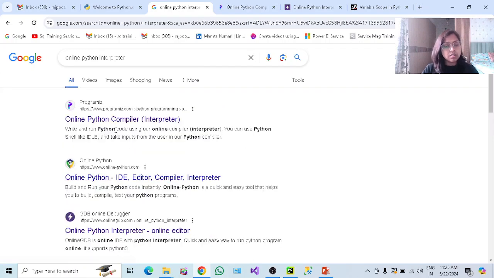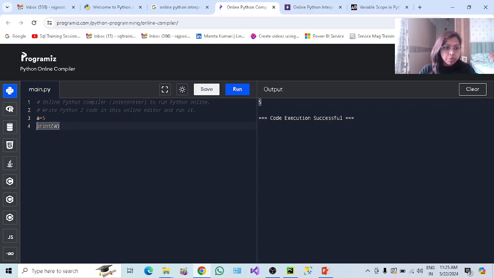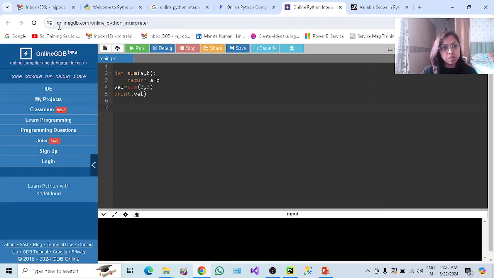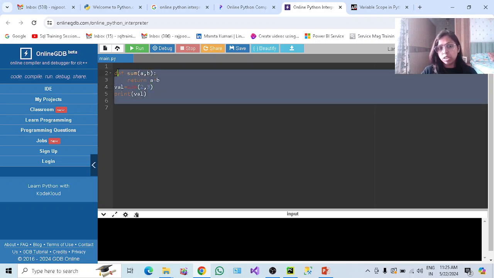So all these sites are providing an online interpreter. You can go ahead. I have opened Programiz. You can go ahead and write your Python code, run it, and learn it. So it's not necessary that you download Python, download the interpreter, and then learn. No, there are online interpreters as well. This is one more, onlinegdb.com. Here you can even see the languages. This portal is giving multiple language options. If you're working on JavaScript, you can click on JavaScript, write your JavaScript code here, and run it.